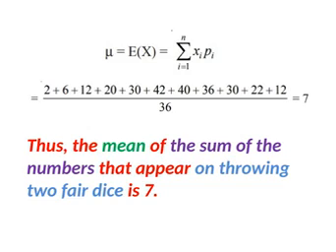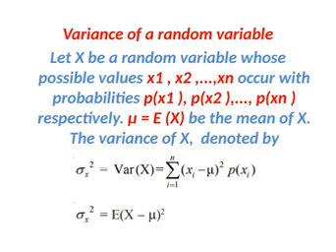Okay, hope you got it. Let's see now the variance of a random variable. All three things we studied, we are going to use: the random variable, the probability according to the random variable, and according to both, the expectation we get, that is the mean of x. All three we use for the variance of a random variable.